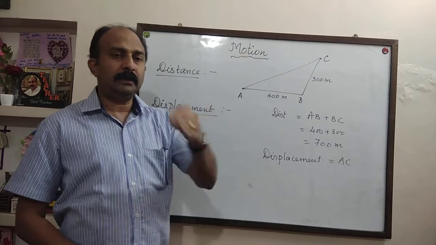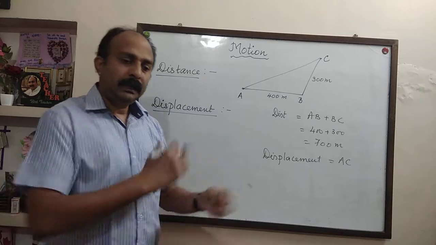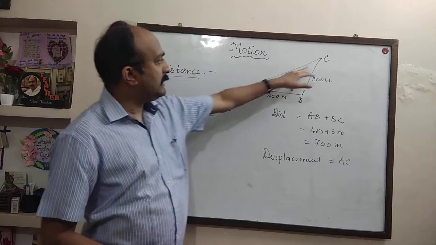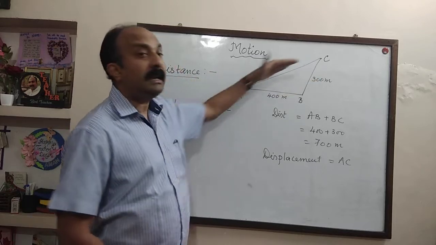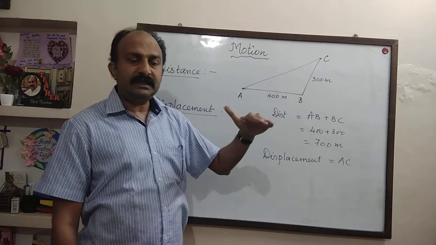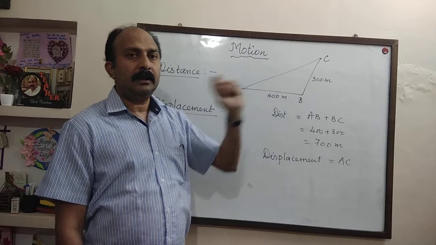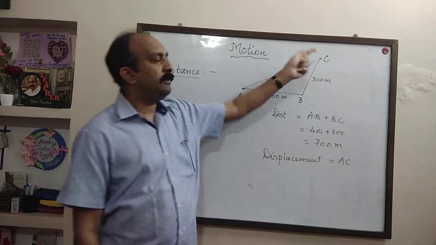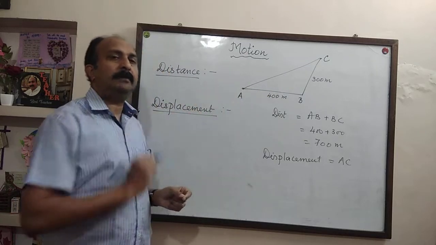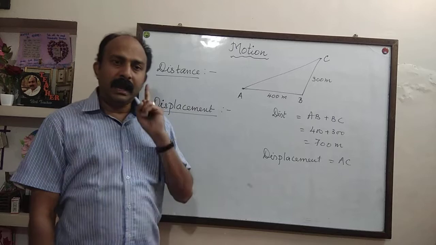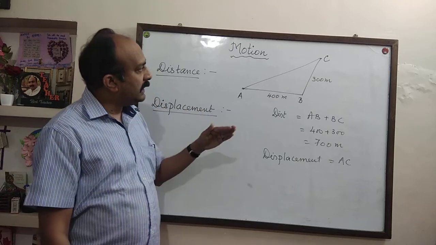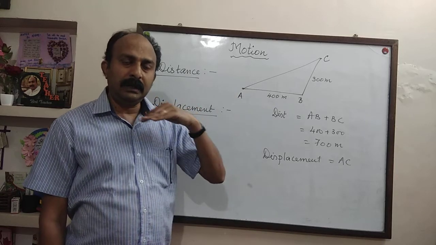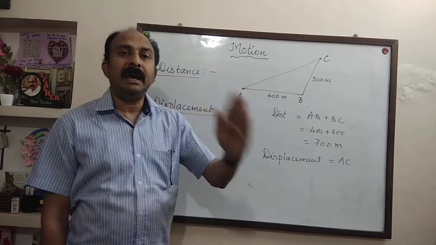The total length of the path covered by the body in any direction is called distance. But when you see the displacement, it's a straight line. Displacement will always be a straight line because it is the shortest distance between the starting point and the finishing point. And as we know, a straight line will always have a direction also.